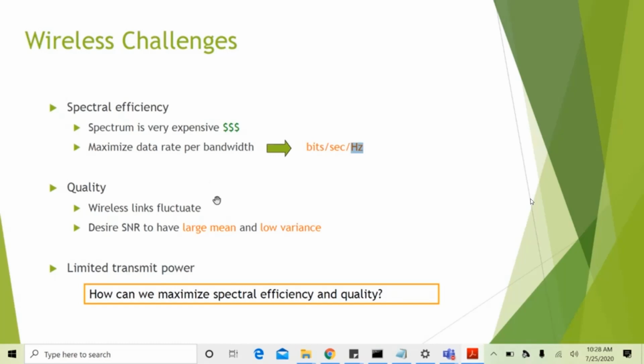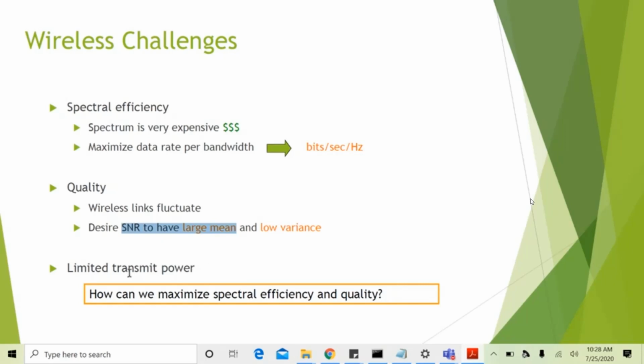And the quality, because in wireless communication the link fluctuates because of multipath propagation and shadowing, and we desire an SNR that should have large mean and very low variance, then we will have good quality of service. Okay.